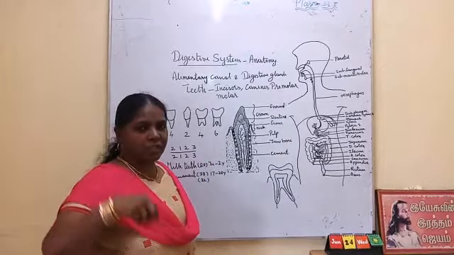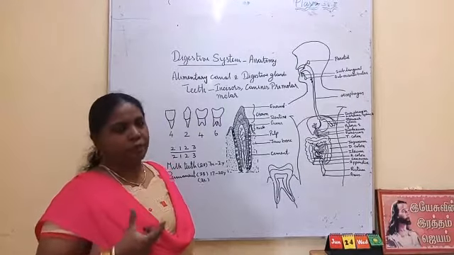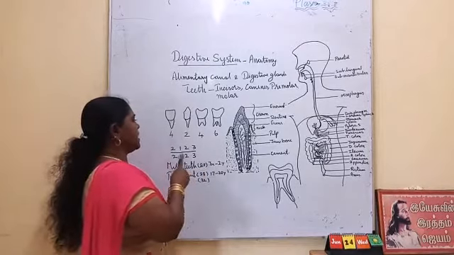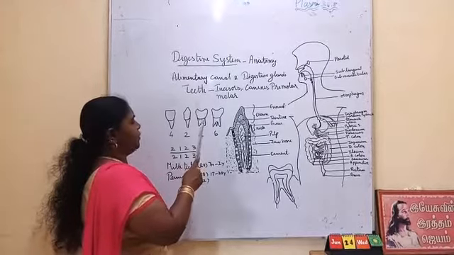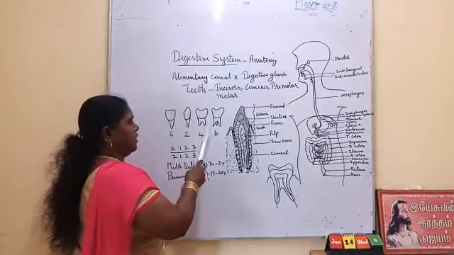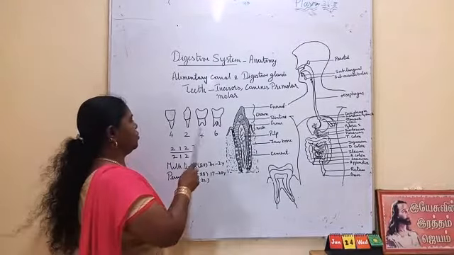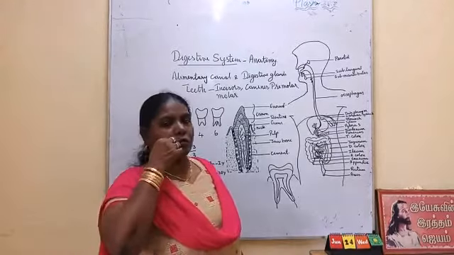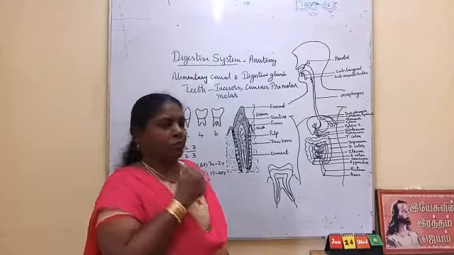The root is the part which fixes the tooth in the jaw bones. So the premolar has two roots. These incisors and canines have a single root. Then the premolar has two roots. There are two on either side: here two, here two, here two, here two.